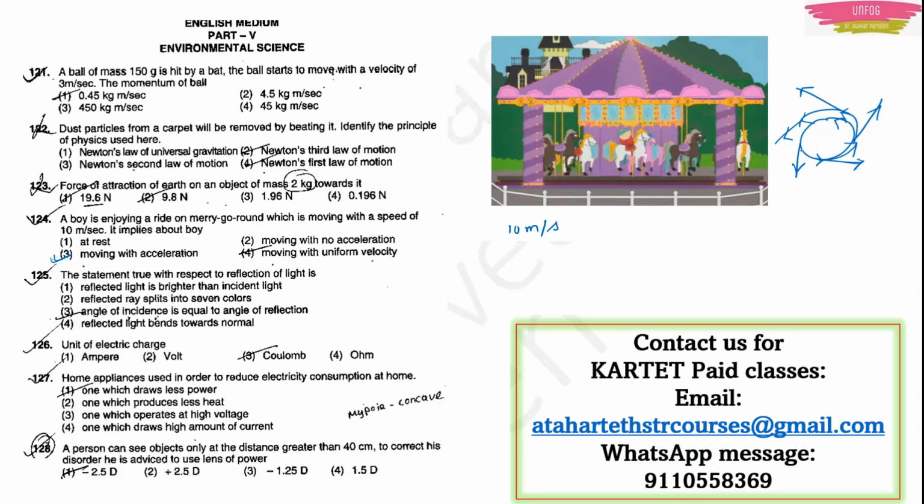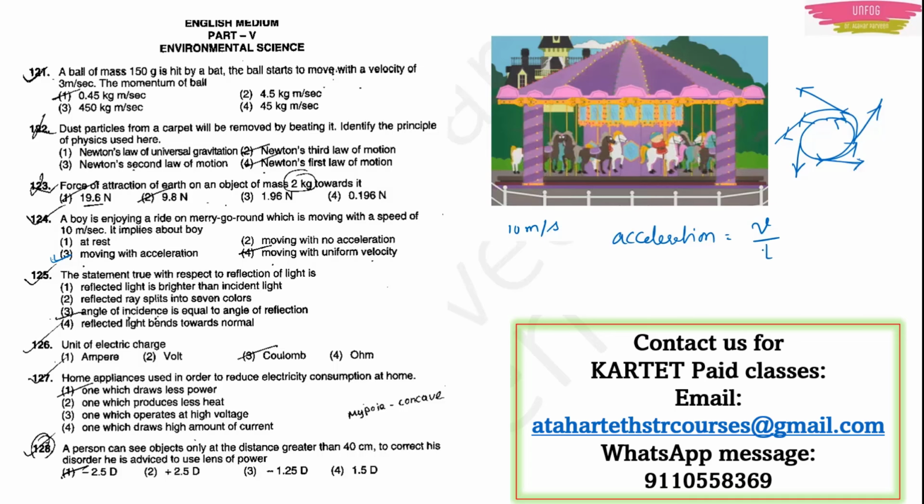So in a uniform circular motion, if direction is changing, then velocity changes. And what is change in velocity? The rate of change in velocity is nothing but acceleration. That's why we write acceleration is equal to change in velocity upon time, right? That's why you say that the boy is moving with acceleration. Option 3 will be the right answer.